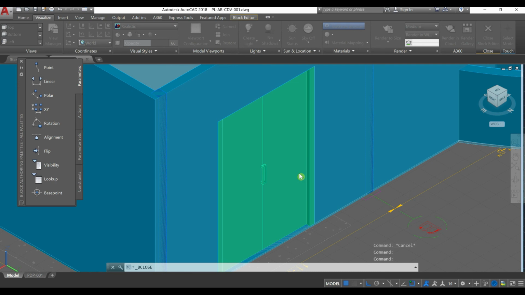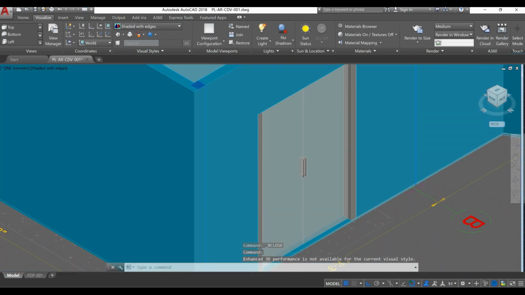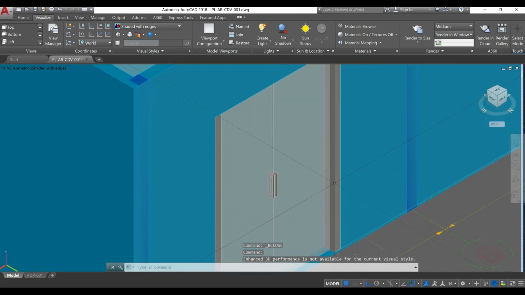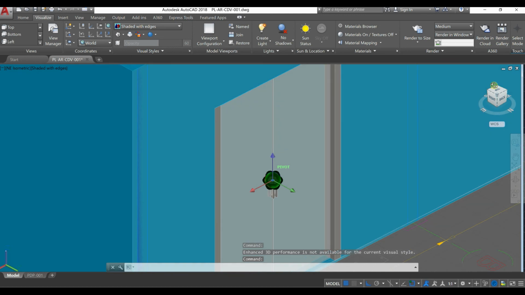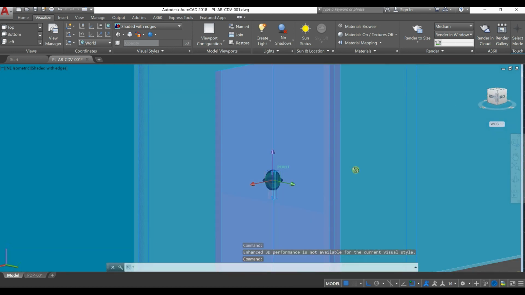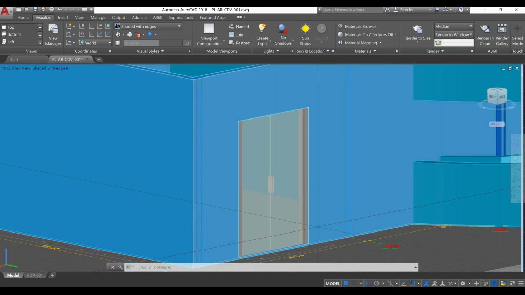Let's wait. Okay, now we can notice that our door has the materials. It looks good. We can see a little bit of what is inside, but not too much, and we got the effect we wanted.